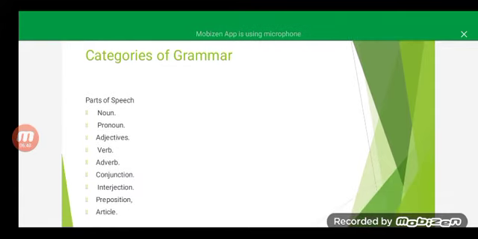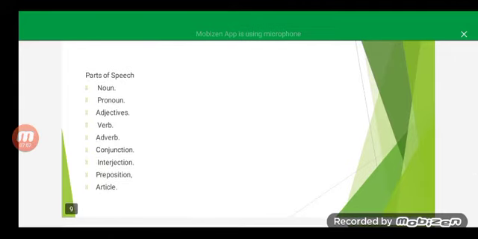Grammar comprises different categories. The first, the basic, the fundamental category of the grammar is parts of speech. Parts of speech are nine in number: noun, pronoun, adjective, verb, adverb, conjunction, interjection, preposition, and article. We will discuss these one by one ahead in the videos.